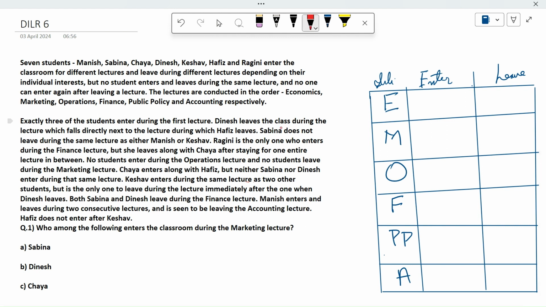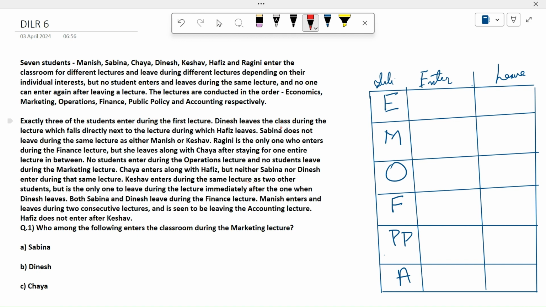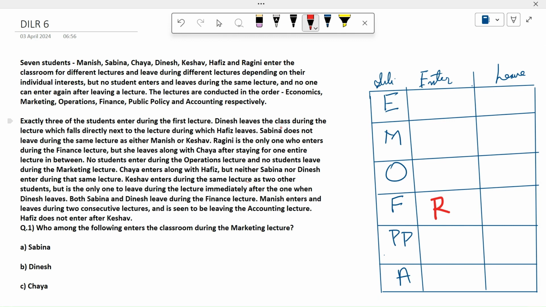Now I'm using a different color. Exactly three of the students enter during the first lecture. Dinesh leaves the class during the lecture which falls exactly next to the lecture during which Hafiz leaves. Sabina does not leave during the same lecture as either of them. Ragini is the only one who enters during the finance lecture. So finance lecture, Ragini enters. Use the initials of the names.